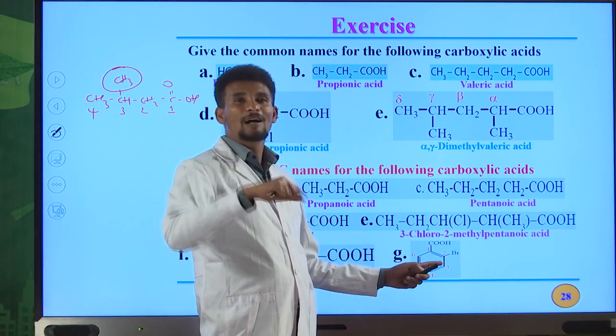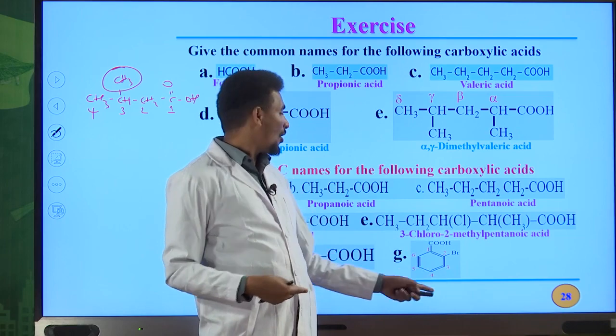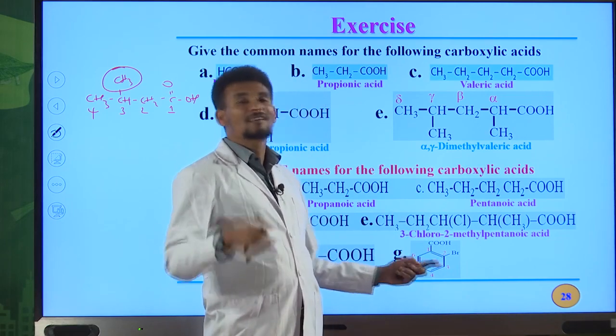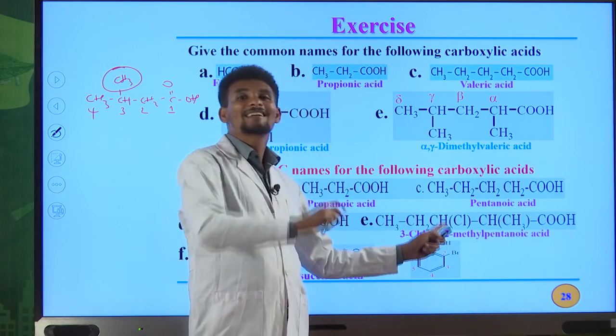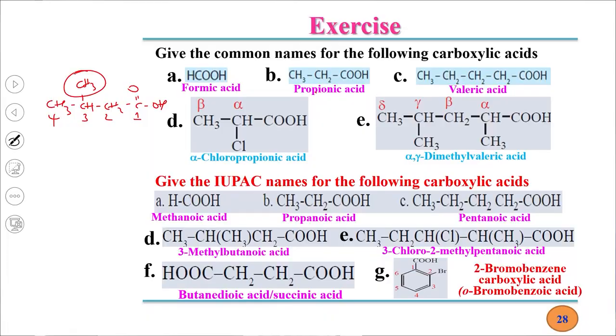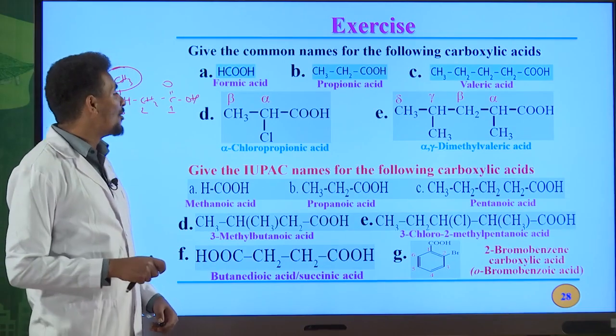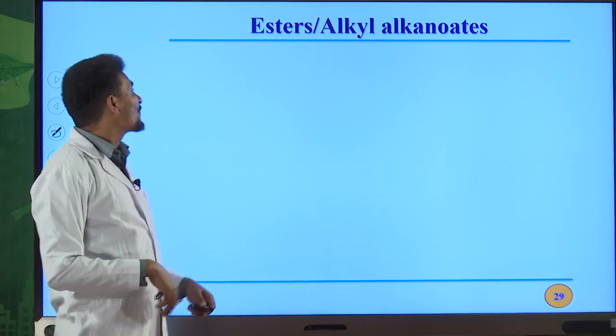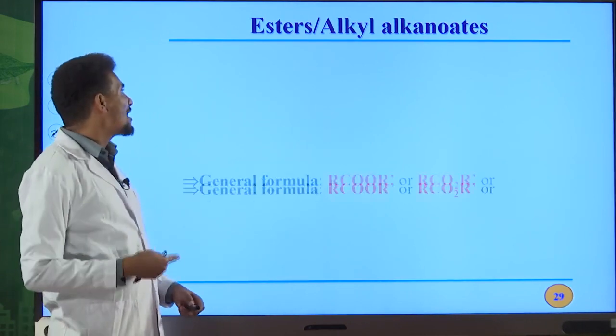Okay, if you have, for example, substituents on the benzene ring in this type of organic compound, the IUPAC name must be written as 2-bromo benzene carboxylic acid. What is the common name for this carboxylic acid? On the ortho position we have bromine. Ortho-bromo benzoic acid is the common name for this organic compound. So you can also write the IUPAC names for other carboxylic acids in a similar way.